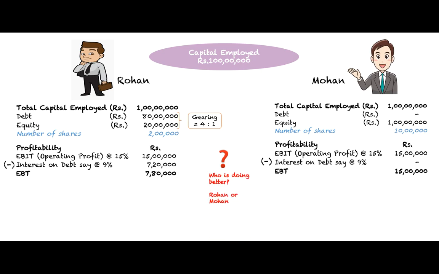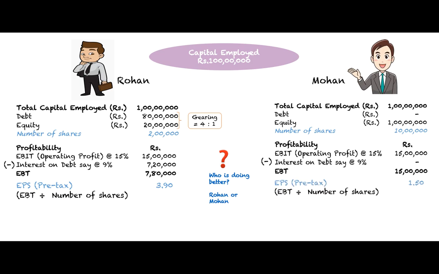Any guesses? Let me ask you all again, which business is better? For which we need to see EPS. Let's look at the answer. From the shareholders' point of view, because finally all the business is done for your owners, shareholders. EPS, which we are seeing pre-tax here for simplicity, is 7,80,000 EBT divided by the number of shares, which is 2 lakh in case of Rohan. So that's rupees 3.90 EPS, earnings per share.